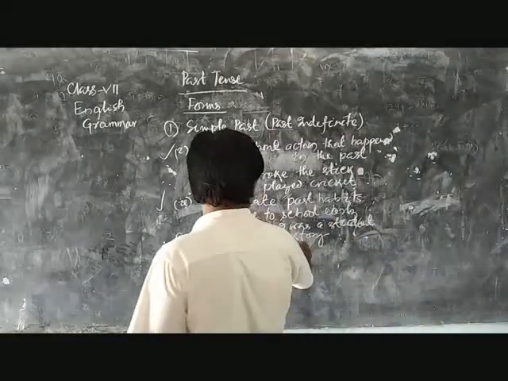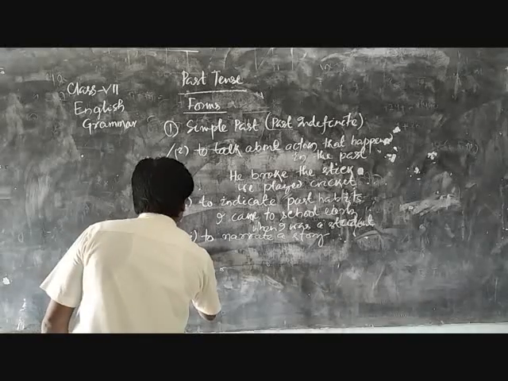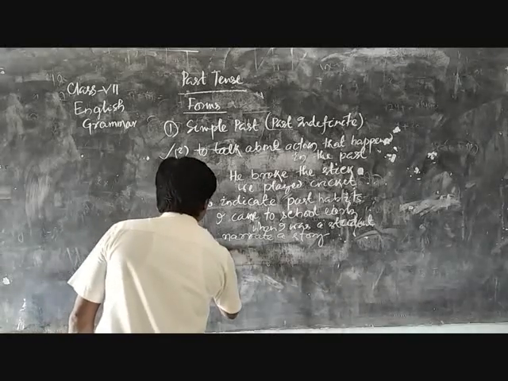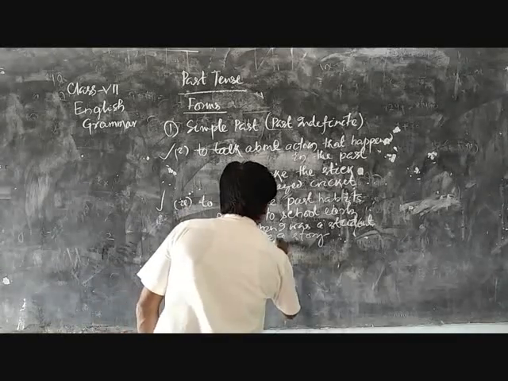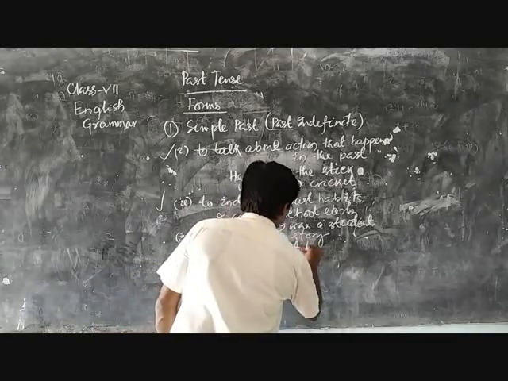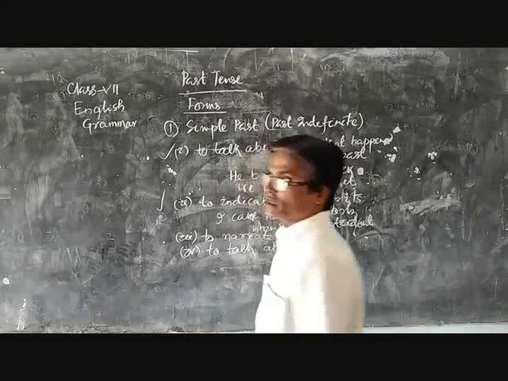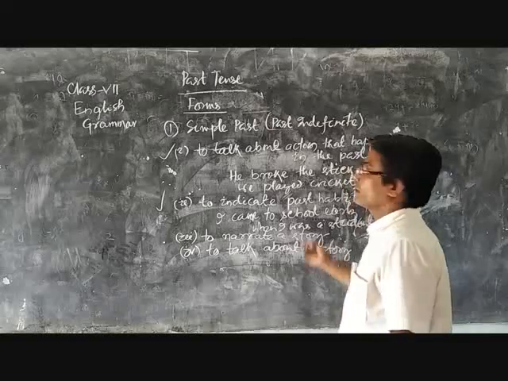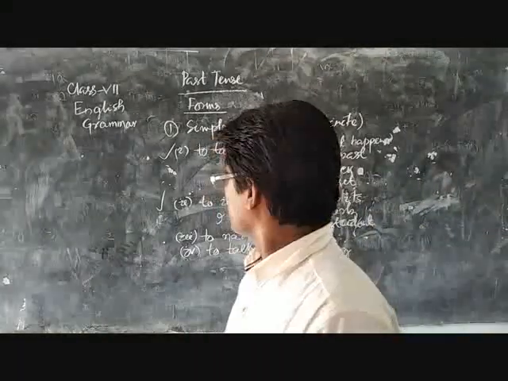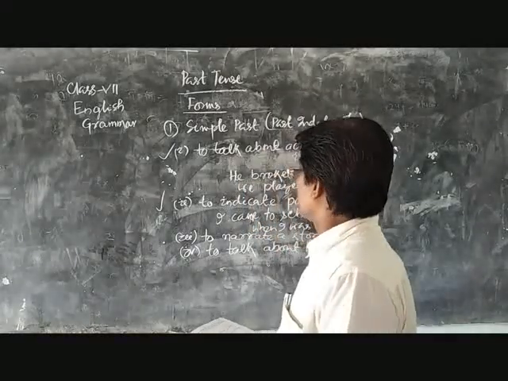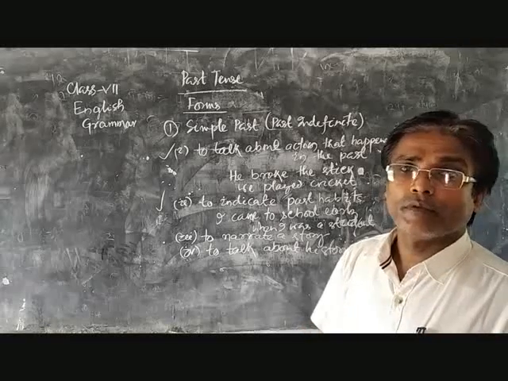So to narrate a story, you talk about history. Another rule is to talk about history, a historical event, or a story. This is all about the rules for the usage of the past simple form of the verb.